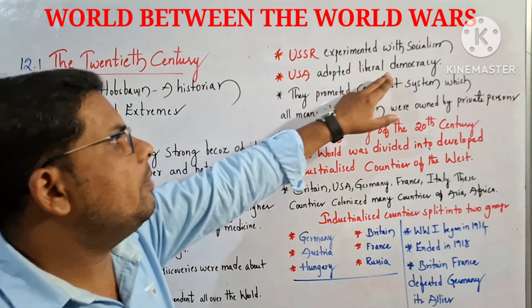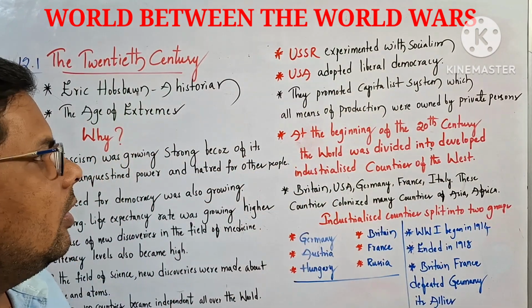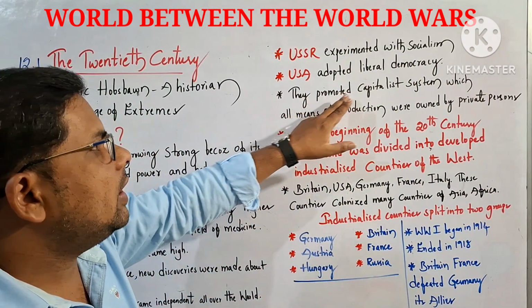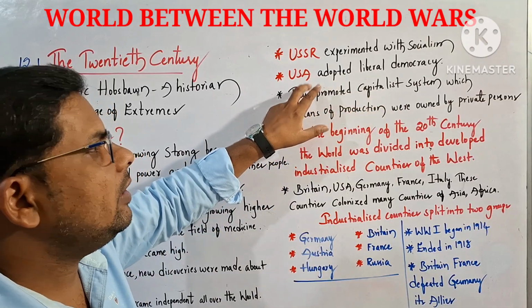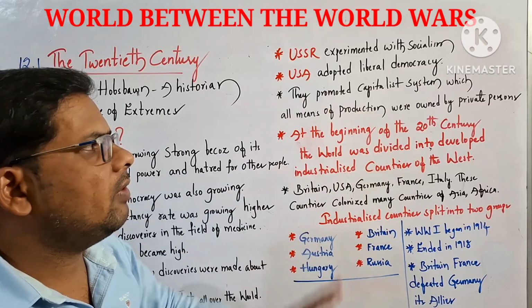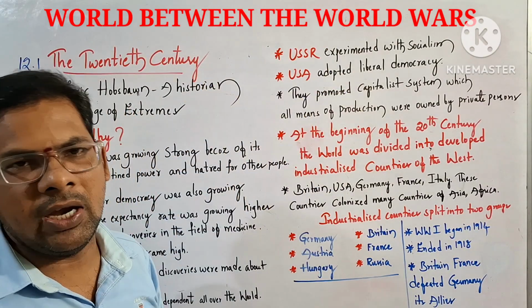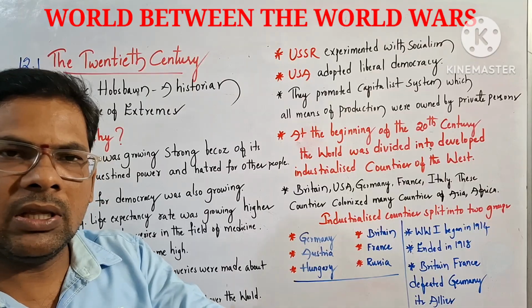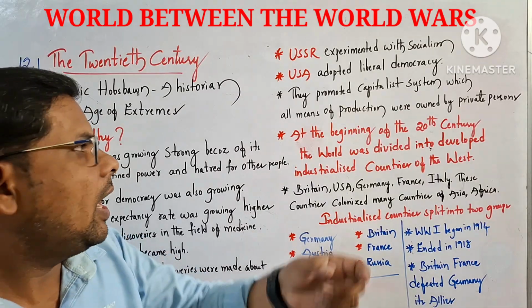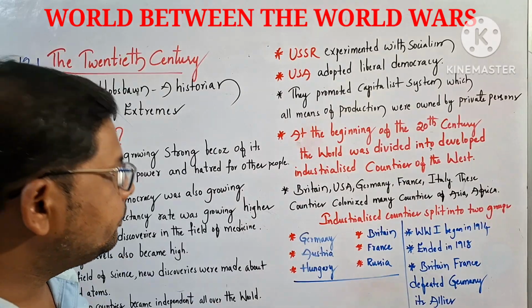USA adopted liberal democracy. Liberal means freedom. They gave freedom to them. They promoted the capitalist system. Who promoted it? USA promoted the capitalist system, in which all means of production were owned by private persons. Here the public, here the private. USSR gave priority to public ownership, and USA gave priority to private ownership.